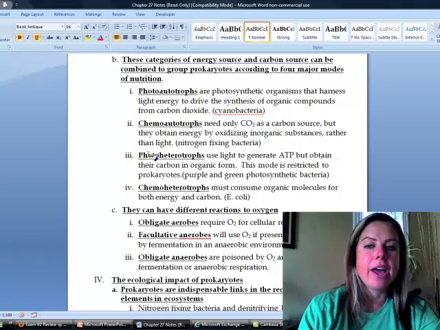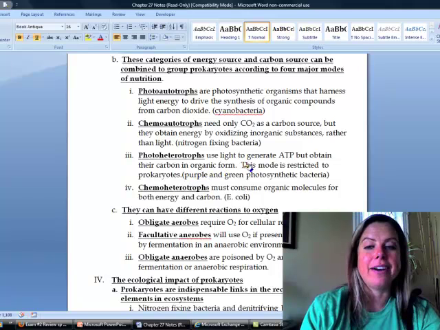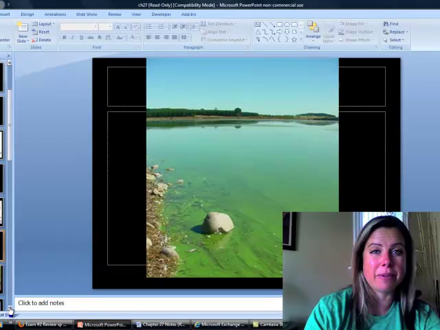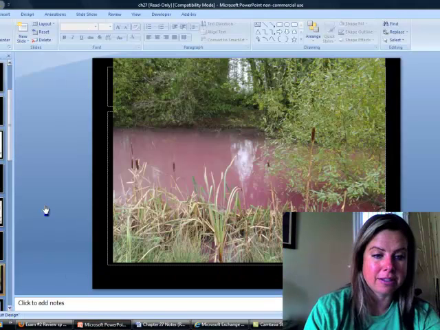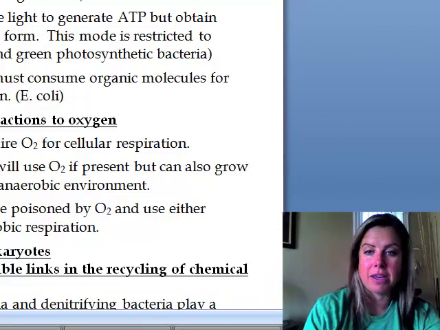Now this next one, photoheterotrophs. Photo is talking about energy from light. Heterotroph means that they're going to have to ingest their carbon in some form. This is something that only prokaryotes can do. If you think about something that is photosynthetic but still has to eat something, that would be it. An example of that would be this lovely purple and green bacteria that you see here. Yummy again.